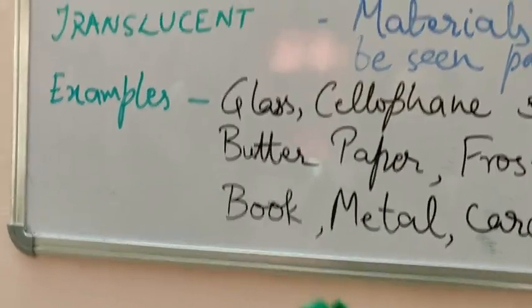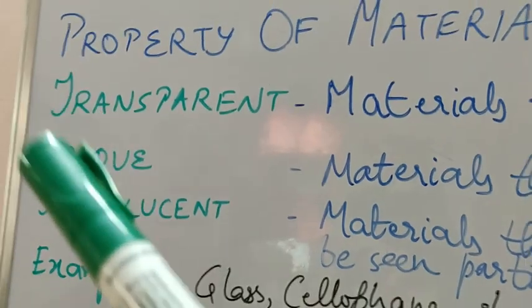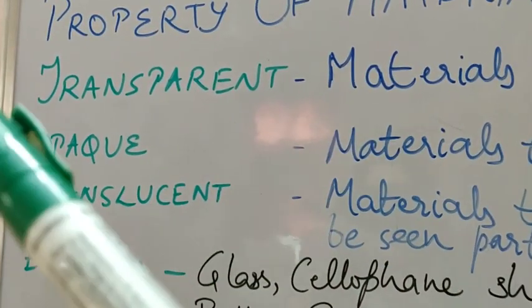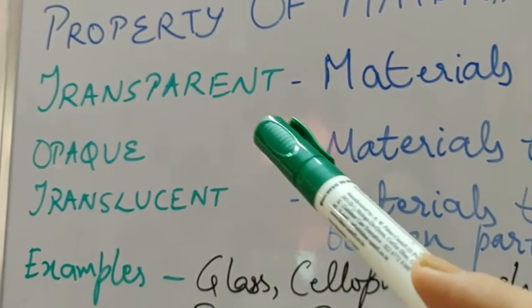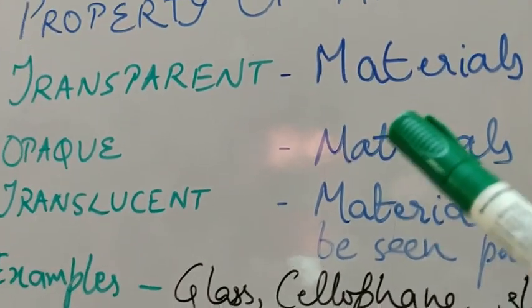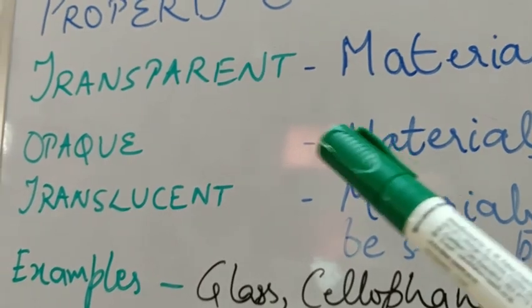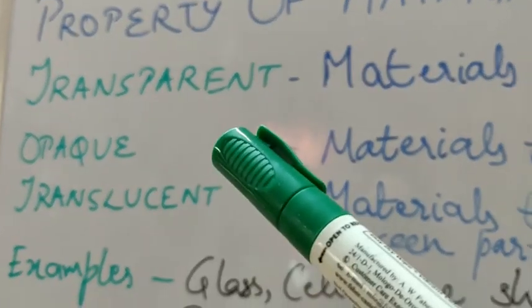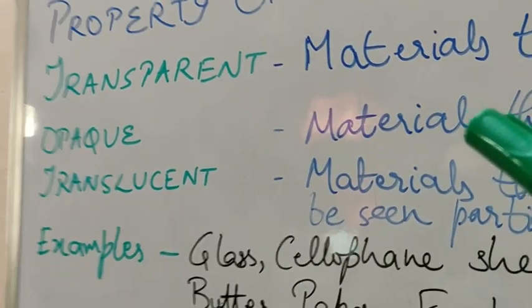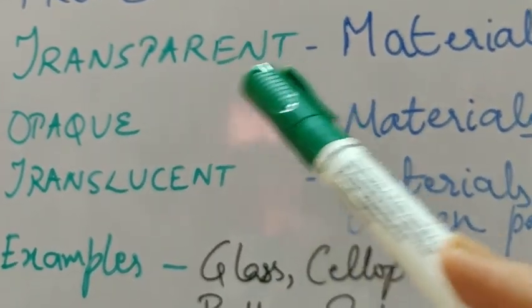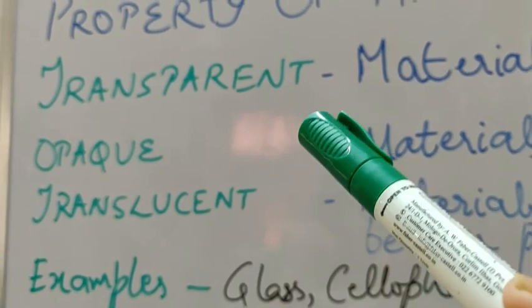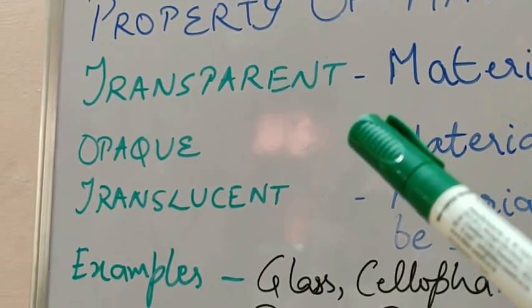So based on this property of allowing light to pass through, transparent materials are generally used for selling food items, for selling various materials in the shops, for storing food items, clothes and various items in the malls and all the shops. They have transparent glass in them. In our windows also we put transparent glass to allow the light to enter through it.